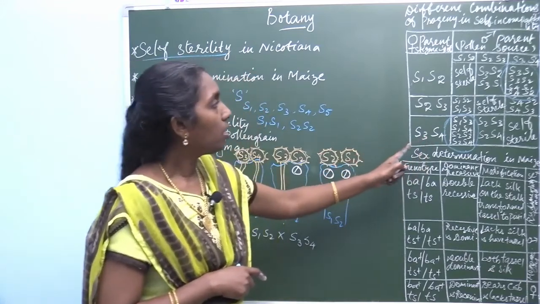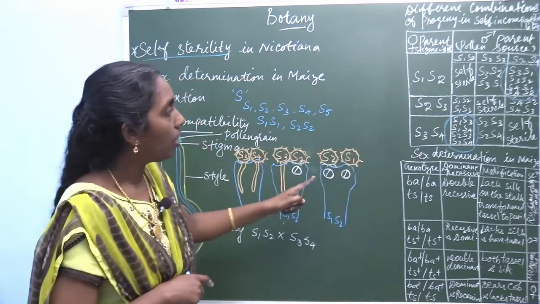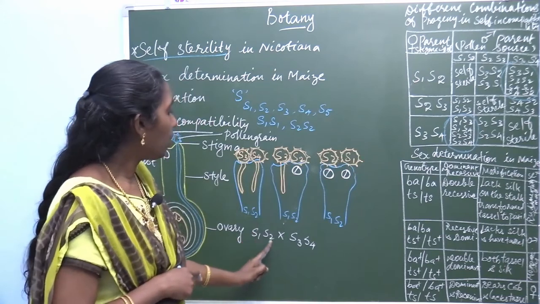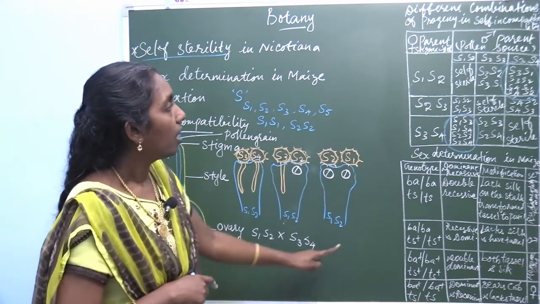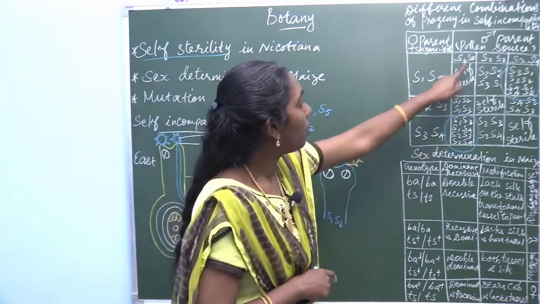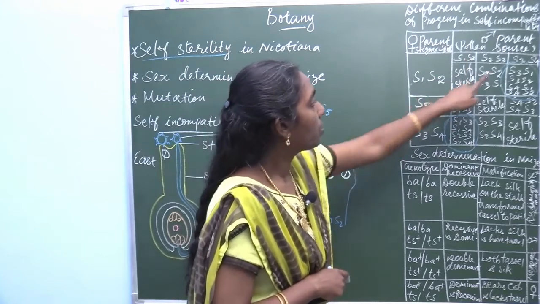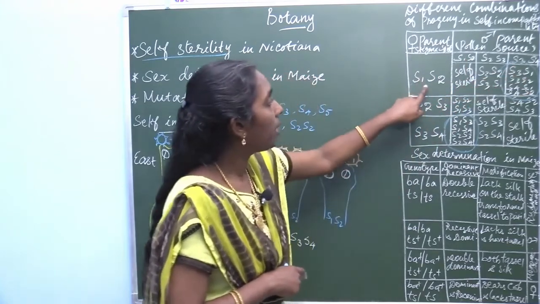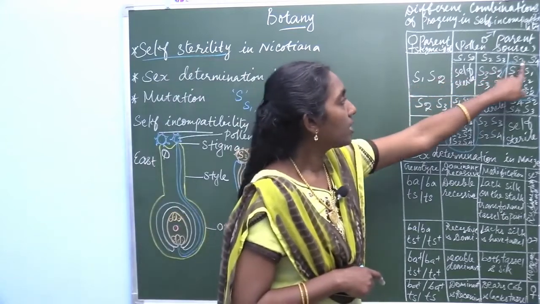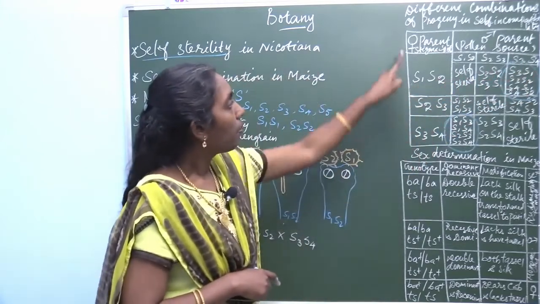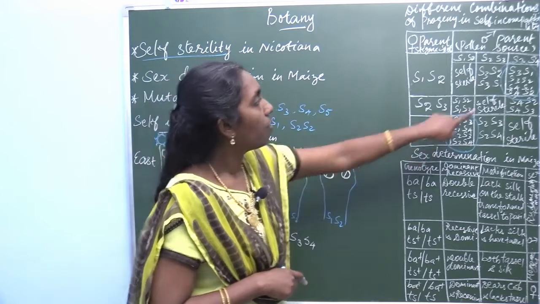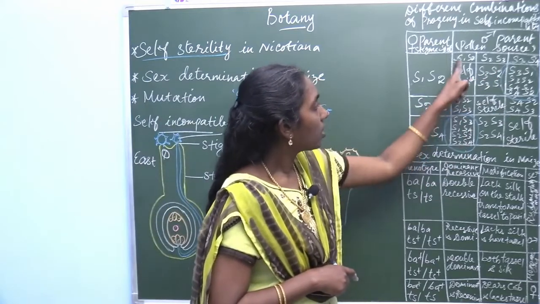Why? Because the combinations are S1, S2 and S3, S4. Here female is S1, S2, male is S3, S4. Here female is S3, S4, male is S1, S2.